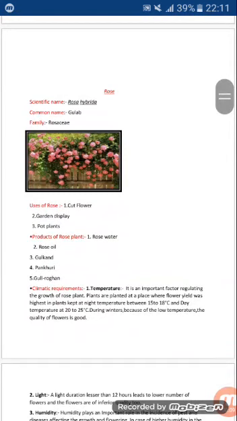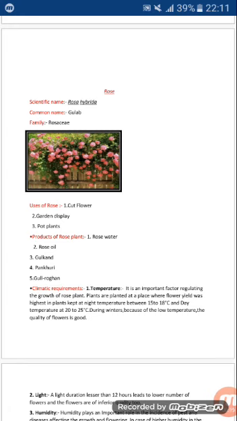My topic name is Production Technology of Rose. Here we'll discuss climate and soil requirements for rose, and then cultural practices and yield of various varieties of rose. Scientific name of rose is Rosa hybrida, commonly known as gulab, and its family is Rosaceae.